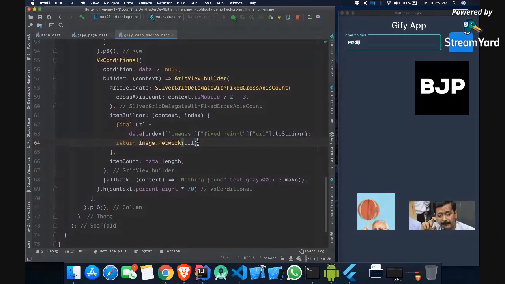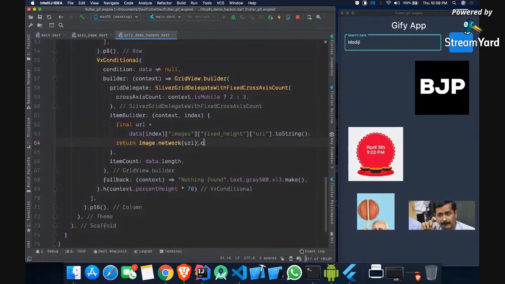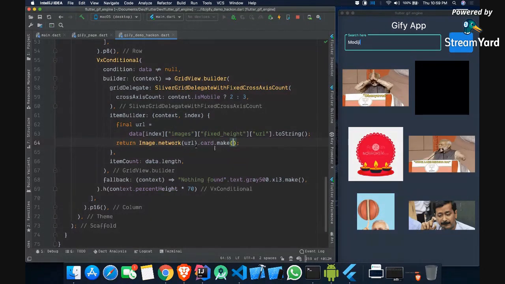It's still loading, and then we can say dot card dot make, so that it can also convert it to a card, and maybe we can make that card rounded. So we can say dot rounded sm. And now if I refresh it, you will see a card.